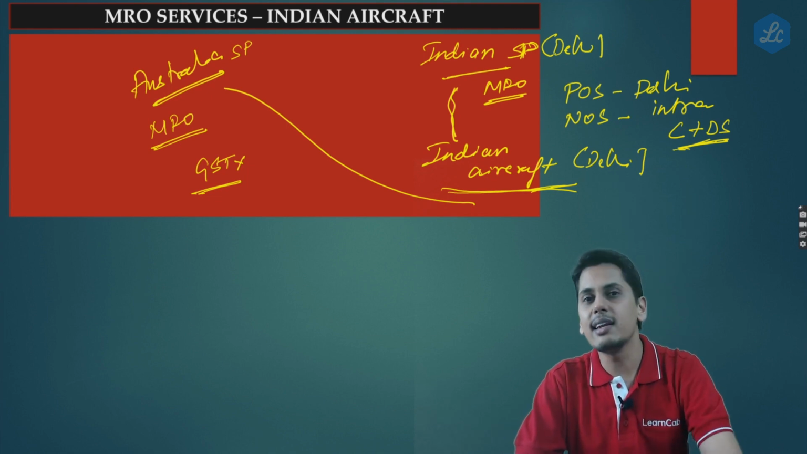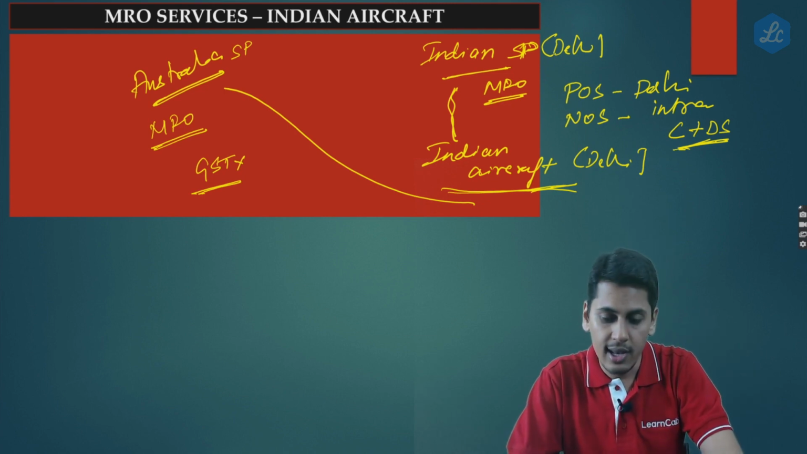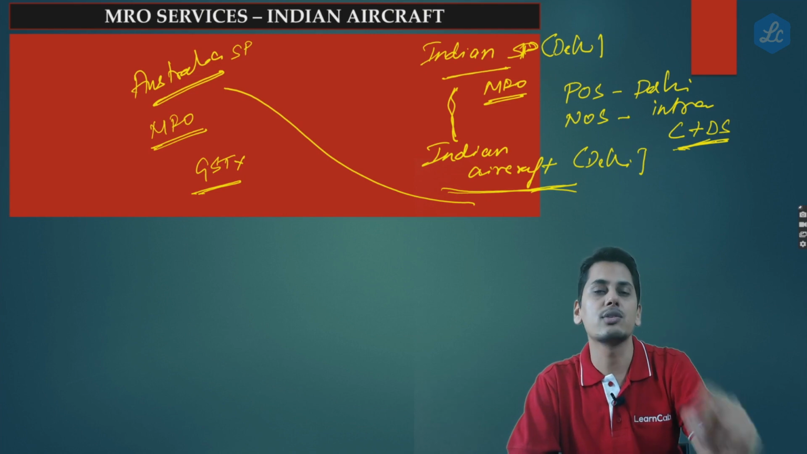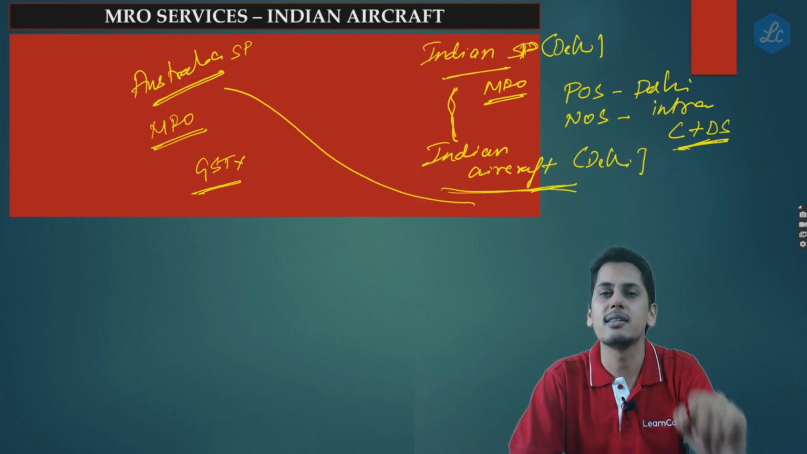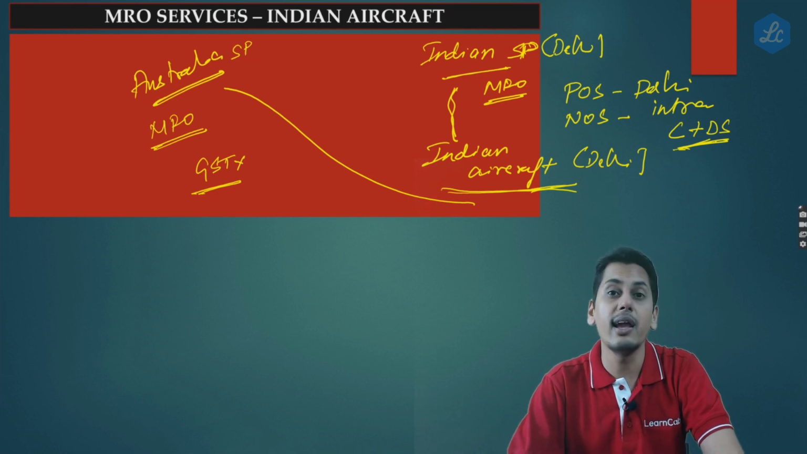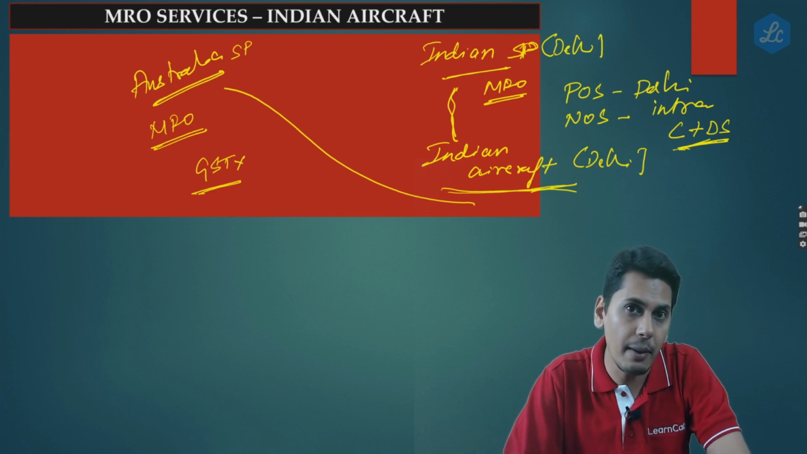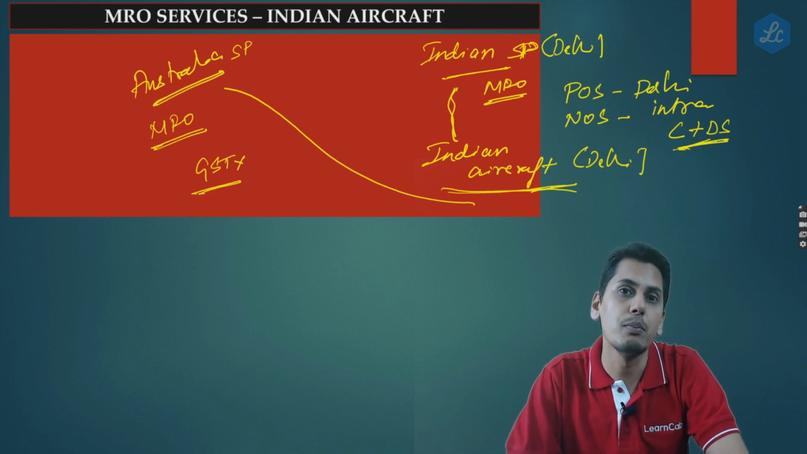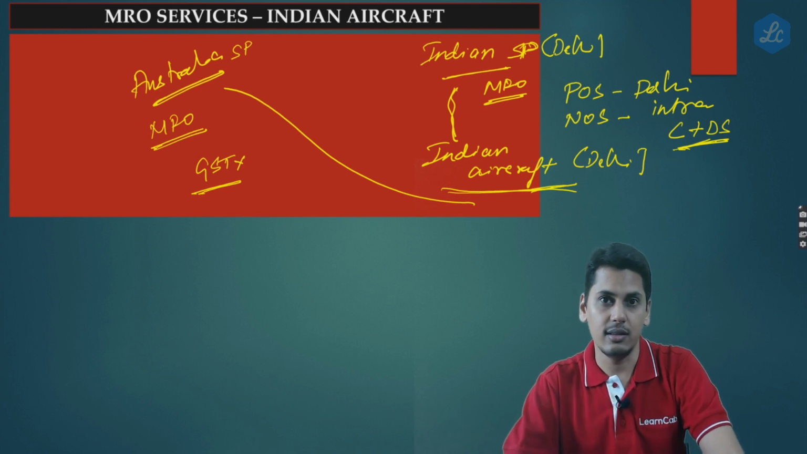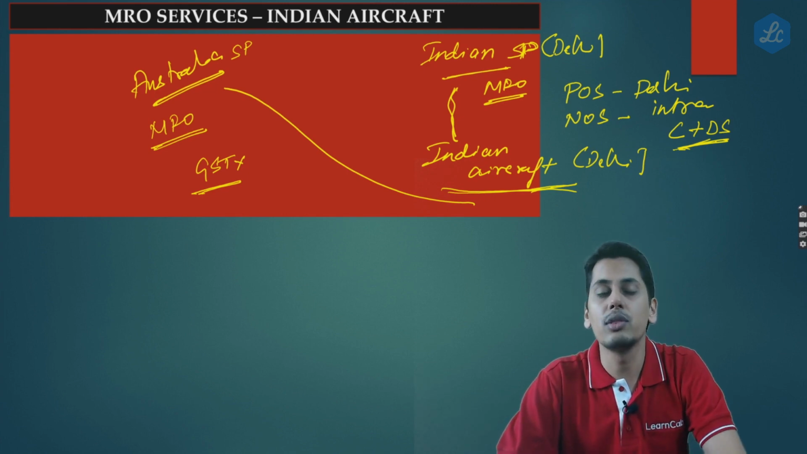Now friends, let us analyze whether the service provider is outside India. We are talking about a scenario where this Indian aircraft is taking MRO services from an Australian company. Whether the service provider is outside India, the answer is yes. Service recipient from India, the answer is yes. Place of supply. If the place of supply happens to be in India, it is an import of service. Otherwise, it is not an import of service. Let us discuss whether the place of supply happens to be in India.